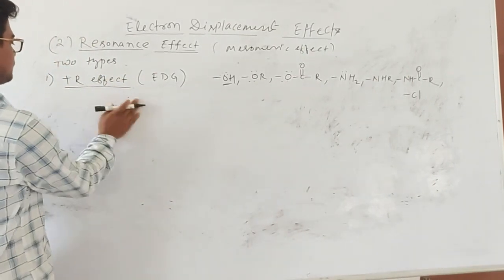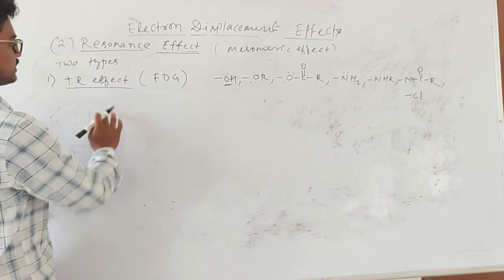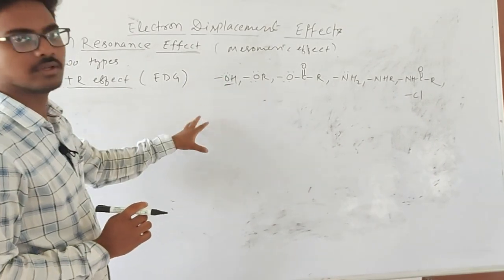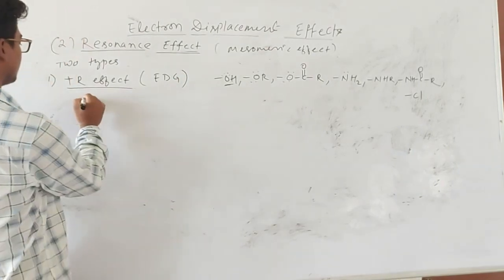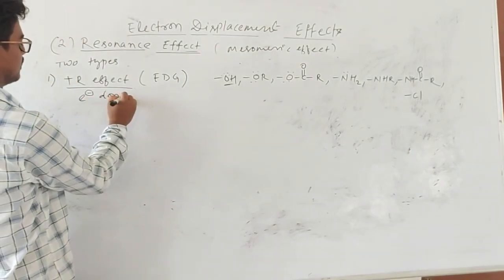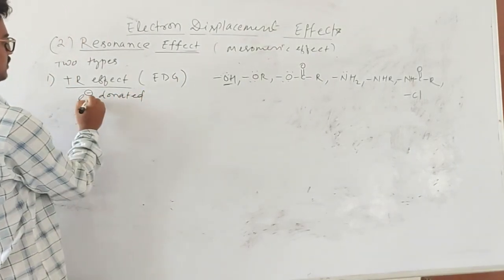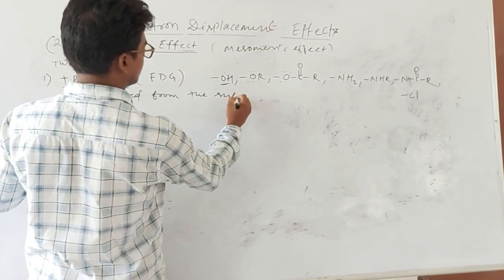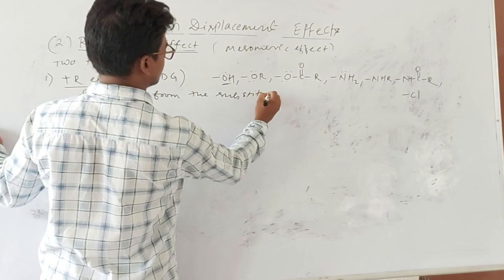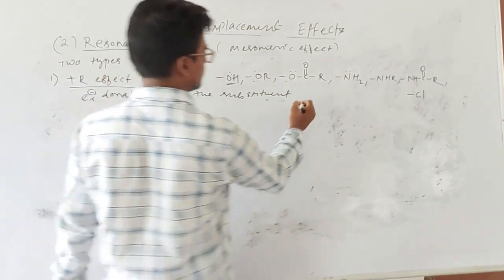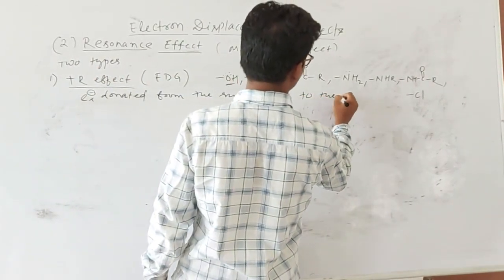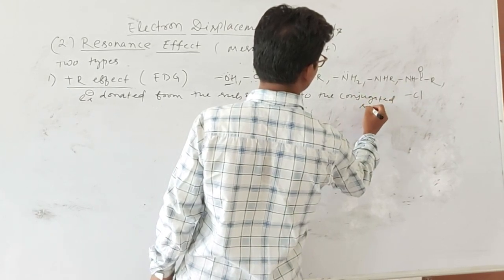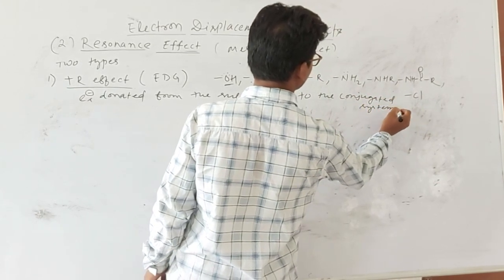In the plus R effect, electrons are donated from the atom or substituent to the conjugated system.